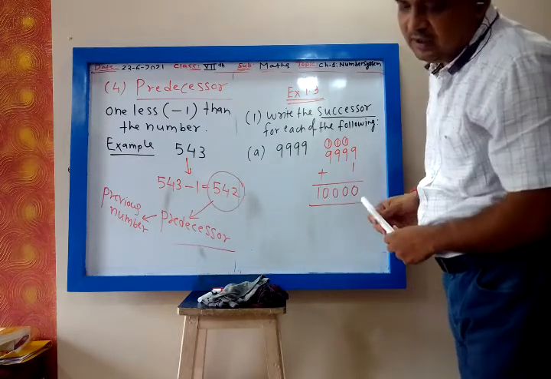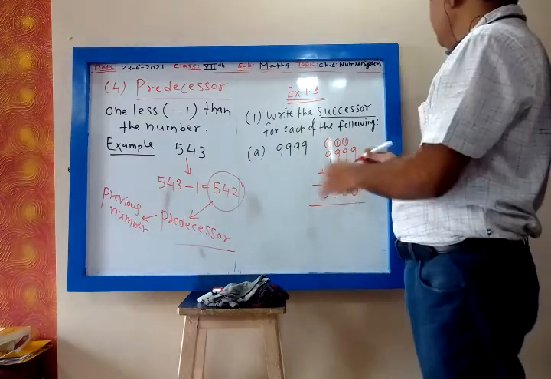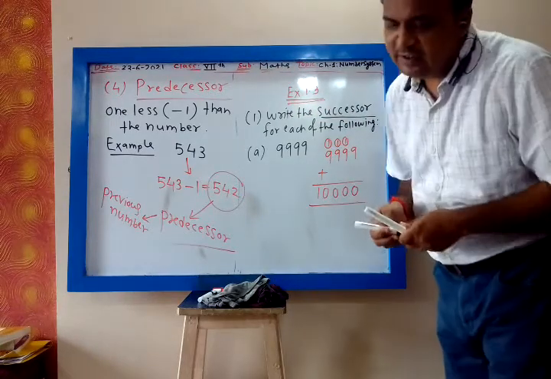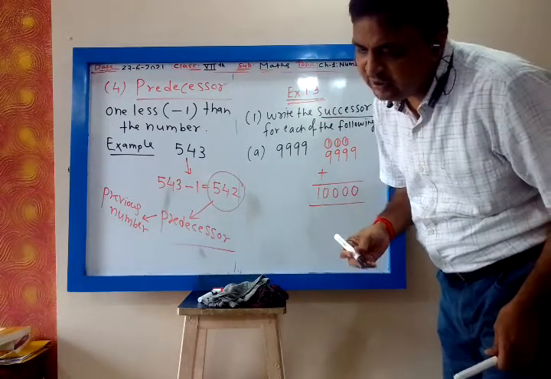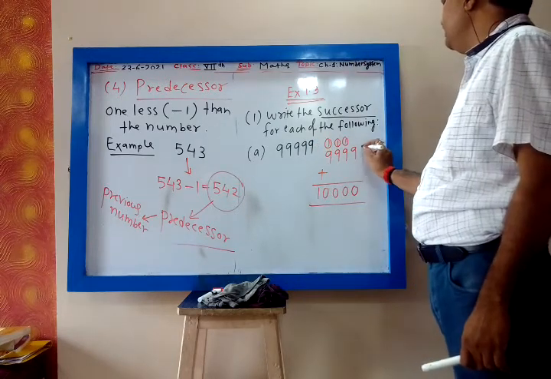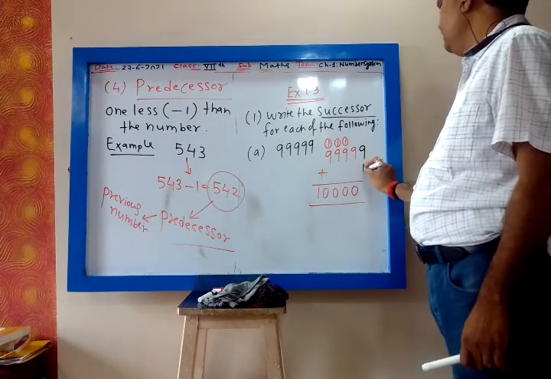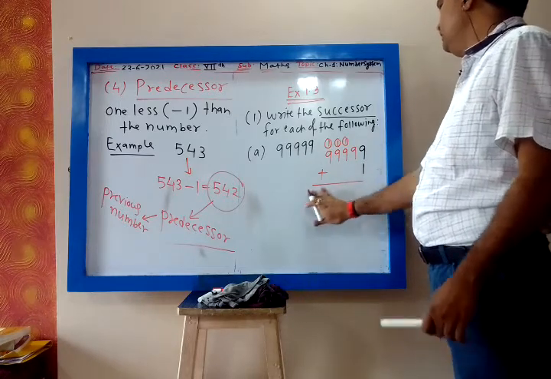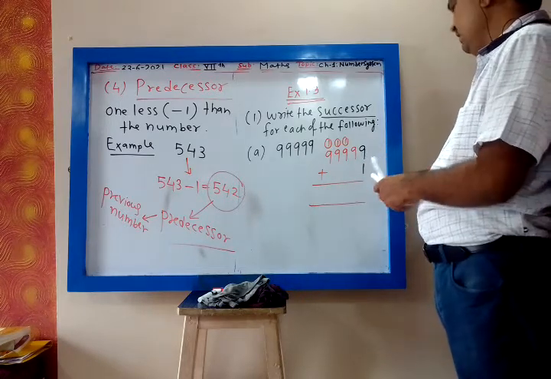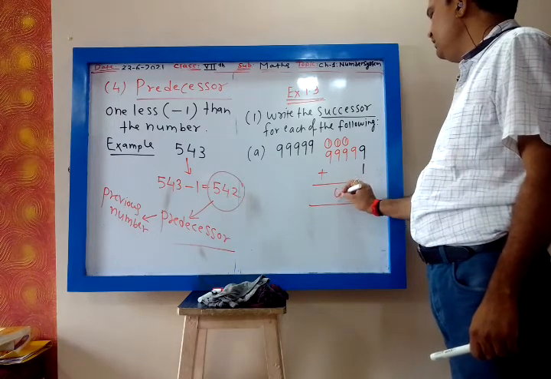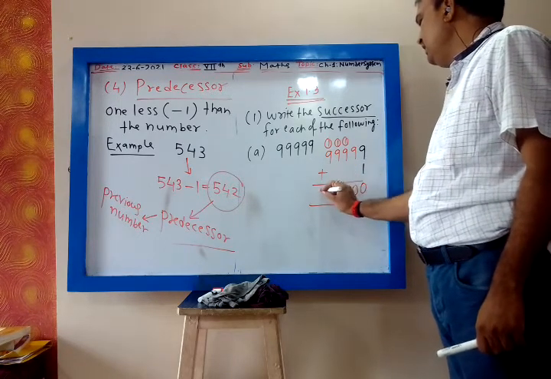My dear, no, it is not 9,999, it is 99,999. So we add 1, no problem. So now you can write directly, 10, 0, 0, 0, 0. 9 plus 1, 10.